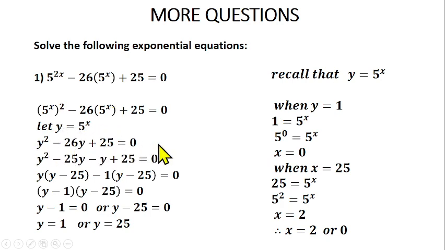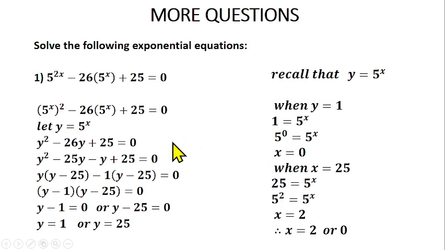There are different methods of solving quadratic equation. We have factorization method, we have completing the square method, we have formula method, and we have graphical method. But in this video, we are going to use factorization method. How do we do that? We look for two numbers we can multiply together to give us plus 25. And when you add those two numbers together, it will give us minus 26.